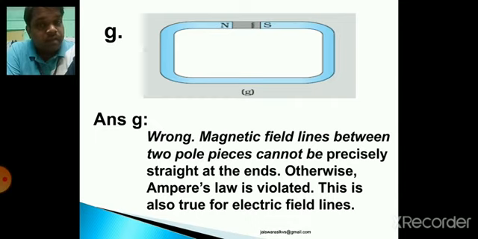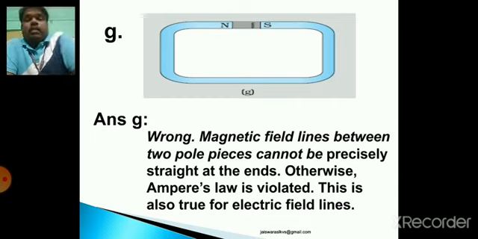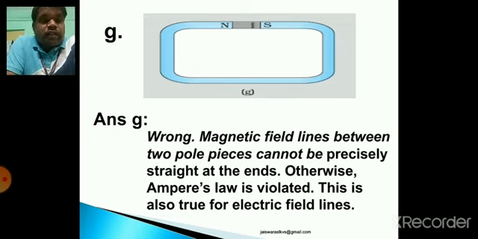Either in the case of a bar magnet, a current carrying solenoid, or an electric dipole, the magnetic field line at the edge is never a straight line, but here in this diagram it is a straight line. At the end of this bar magnet it is just a straight line, so it would be a violation of Ampere's circuital law. So this is also not possible. Part G is also wrong.